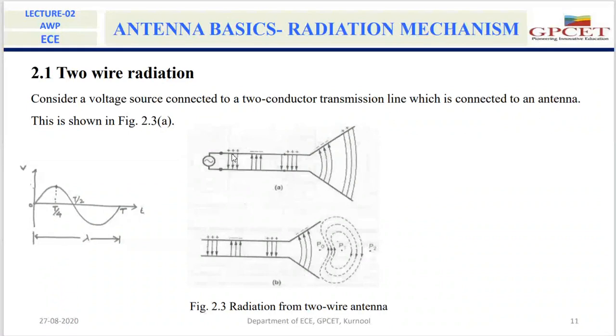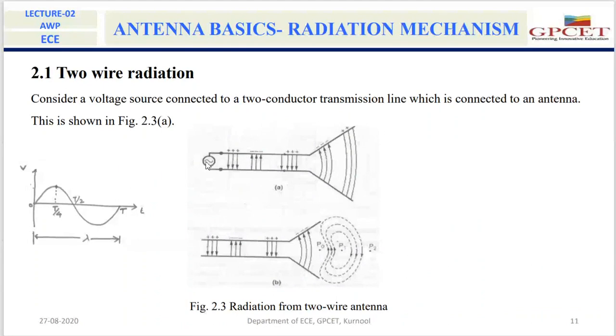That means this electric field lines' force will force the free electrons to move. As a result, the electrons move in these two conductors. When the electrons move in these two conductors, there will be a current, and that current is also a sinusoidal current.